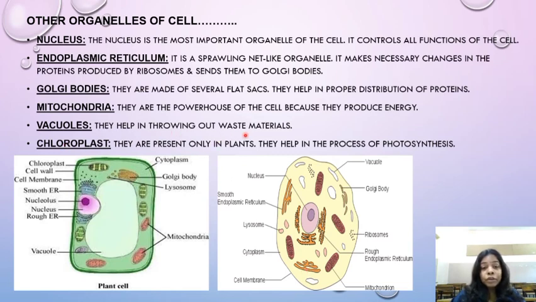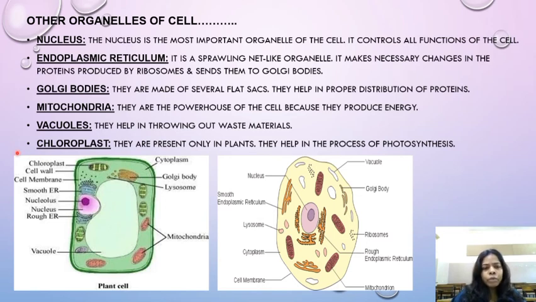Vacuoles. They help in throwing out waste material. This is a big vacuole in plant cell, and there is going to be small vacuole. This one. Many small vacuoles in animal cell. But in plant cell, there will be one big vacuole.